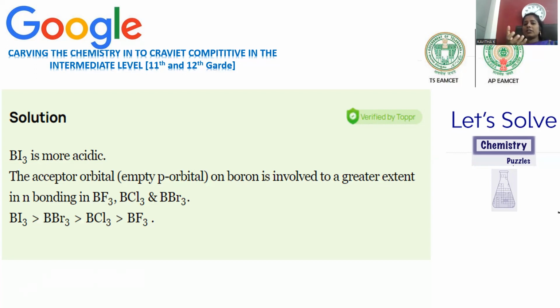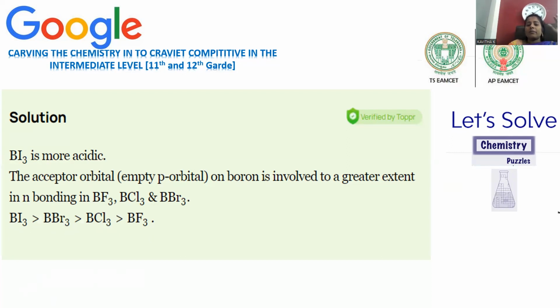If the orbital is not susceptible to accepting electrons, that is not said to be a strong acid. An acid is a compound where the tendency to accept the electron pair should be larger. That applies to the BI3 molecule, because it has a natural tendency to exhibit the vacant orbital. That vacant orbital accepts electrons more rapidly from the Lewis bases, so BI3 is more acidic in nature, and at the next level BBr3 will be there, then BCl3. BF3 has the least Lewis acidic nature because of back bonding.